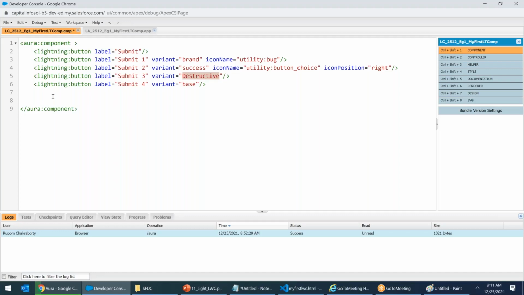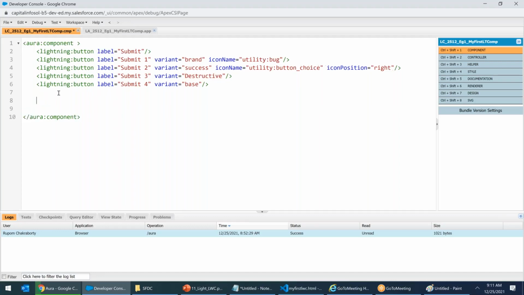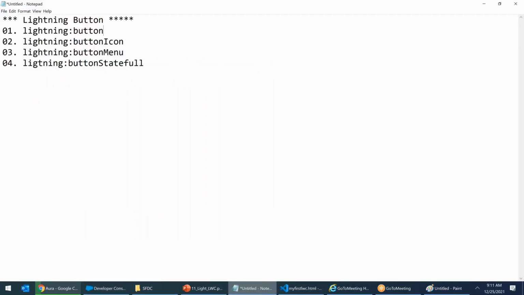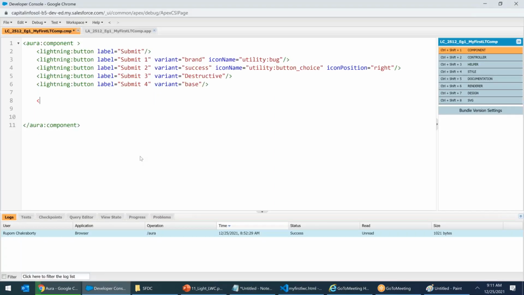Perfect. Any other questions? The next one: now I'm creating the next button. How many types of buttons are there? Lightning button icon. Let us see. Lightning button icon. What will it do? This will give me an icon button.